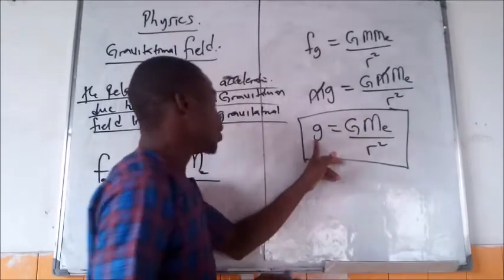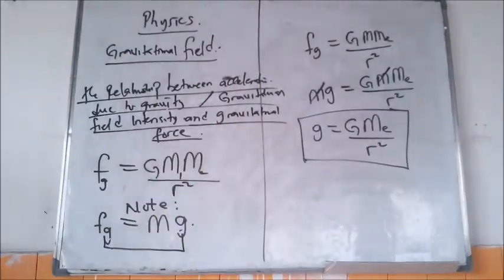So you can have g equal to G M E all over R squared.